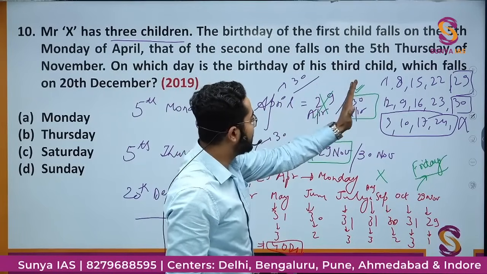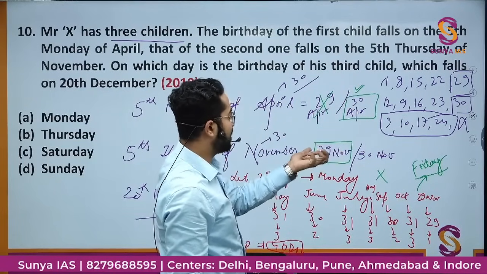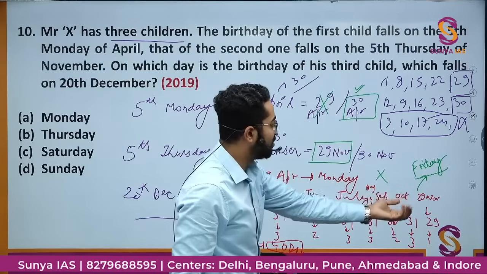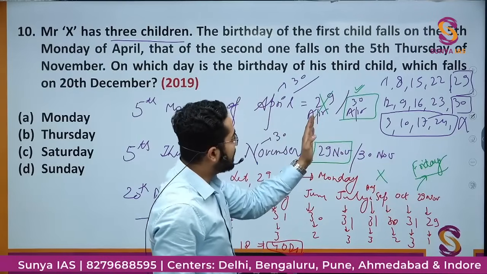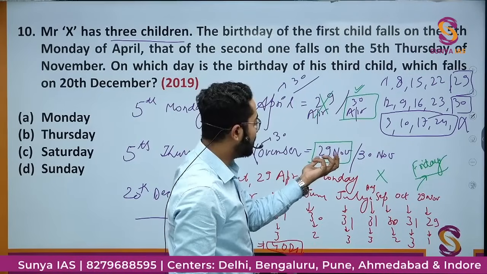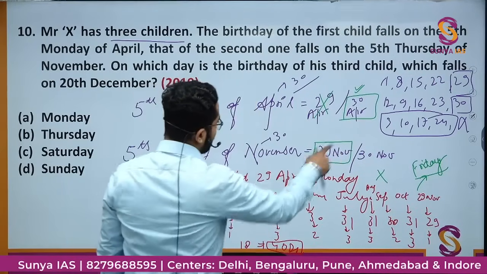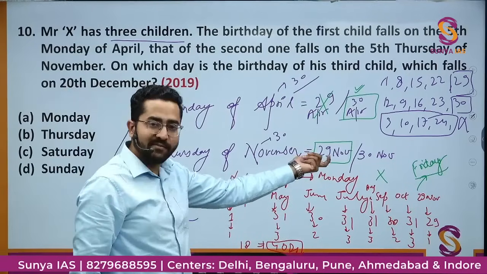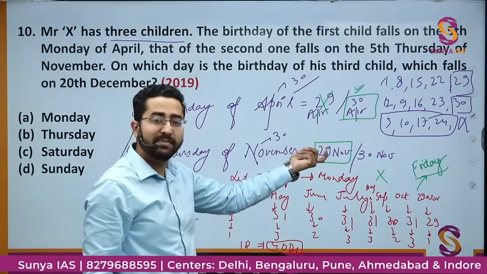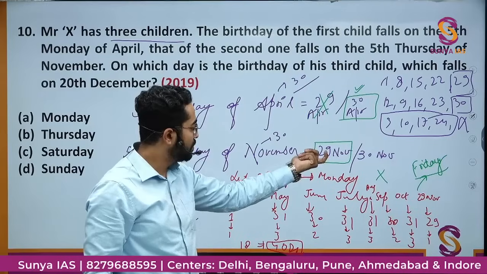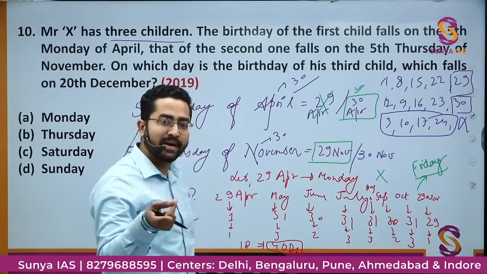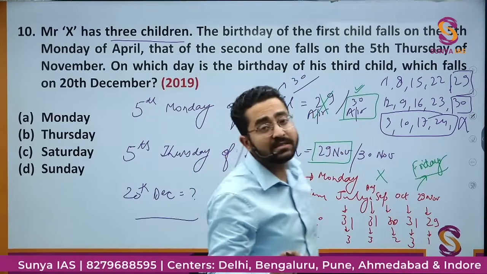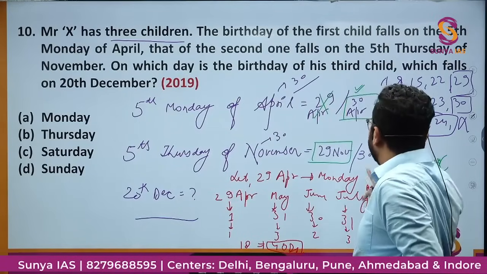Okay, this shifted by one day, so this becomes one day earlier. So this 29 November was coming Friday, but when 30 will be Monday, this will be Thursday. This will be satisfying our conditions. Now if I know 29 November is Thursday, then 30 November is Friday. 30 November is Friday.